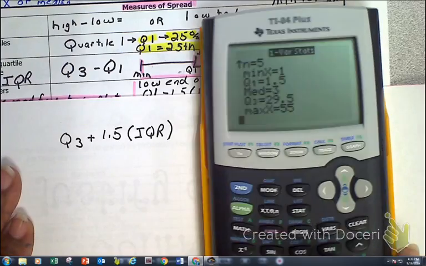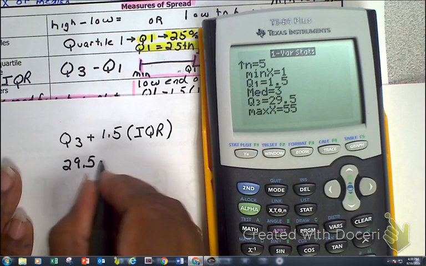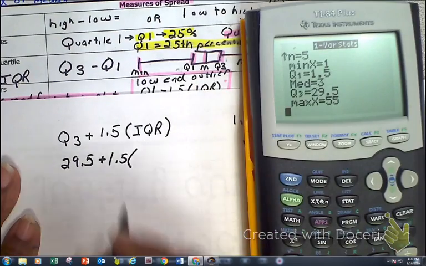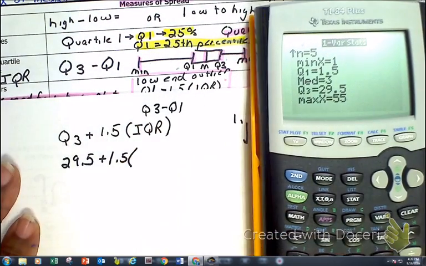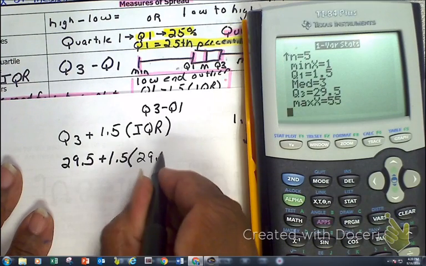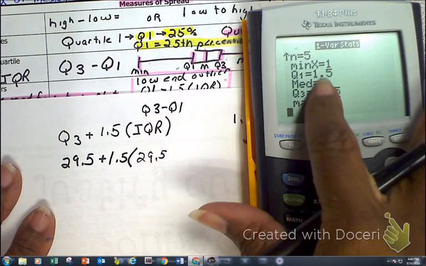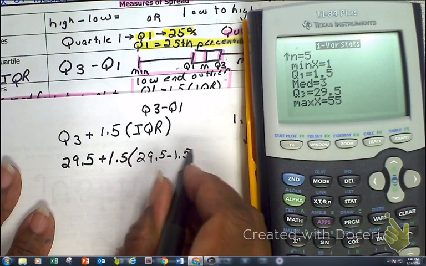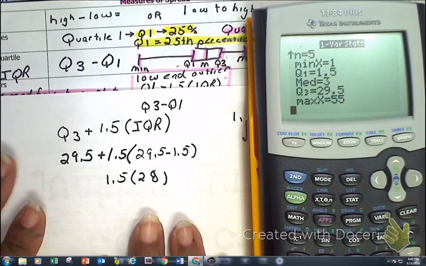So here our Q3 is 29.5 plus 1.5 times the interquartile range. Remember, our interquartile range is Q3 minus Q1. And that's going to be 29, no, excuse me, 29.5 minus 1.5. And you know that's 1.5 times 28. So you go ahead and finish the math up.